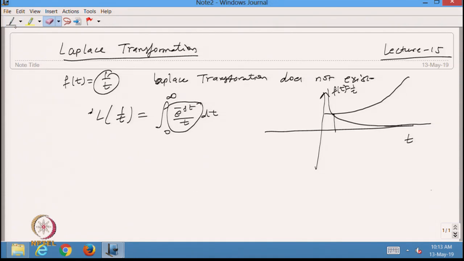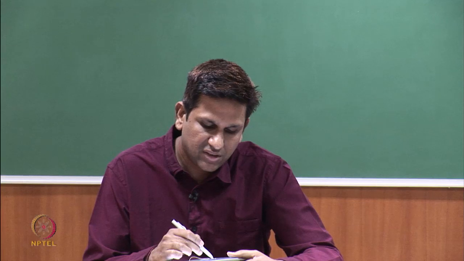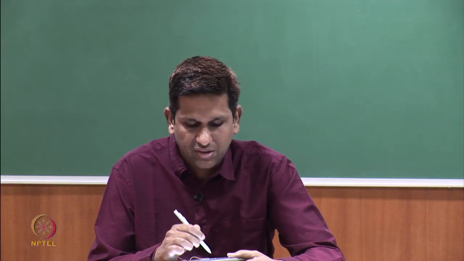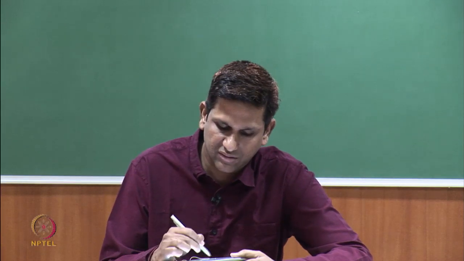But if I take another similar function, 1 over under root t, this function is also of this type. If I plot it, the only difference is that it falls much more slowly compared to 1 by t. We want to see how it behaves when we multiply by e raised to power minus s t near 0, because the problem is when t tends to 0.